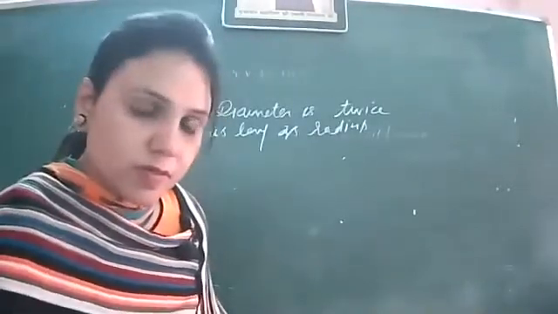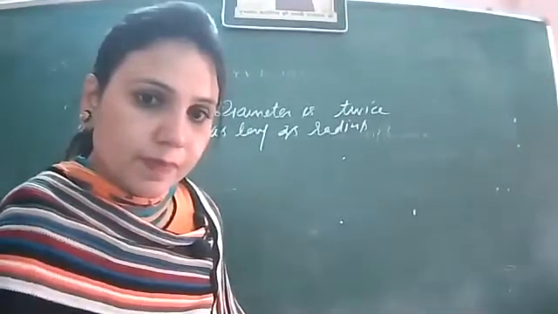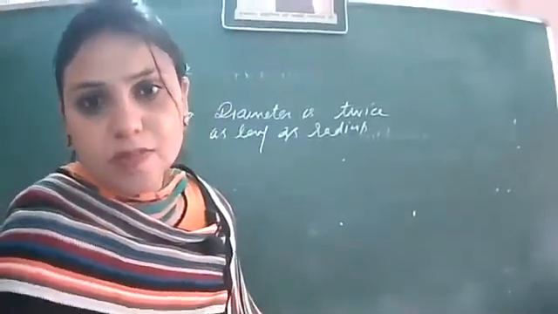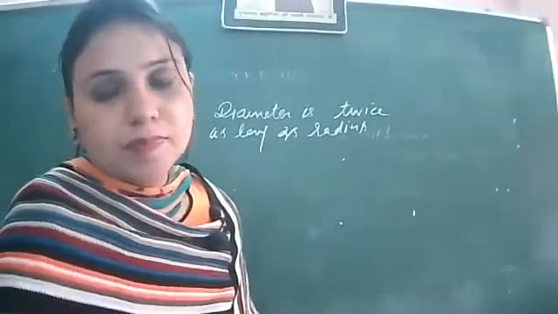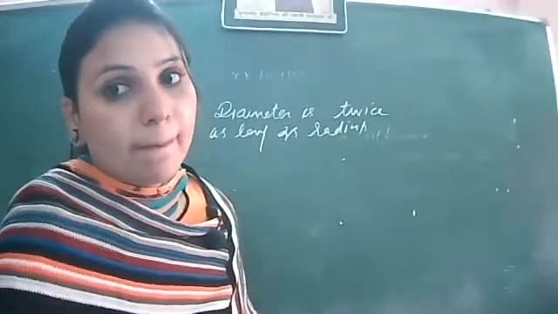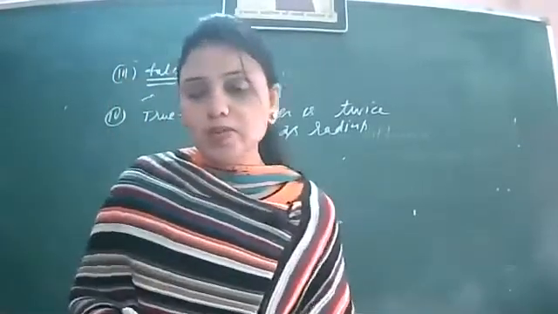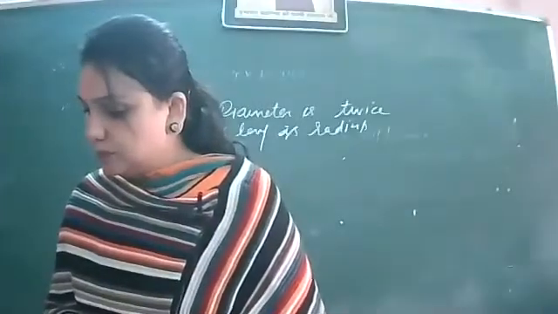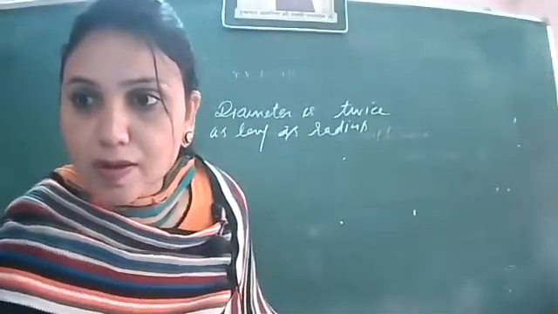How will you justify this? Justify that it is false. Ma'am, because the chord is the full length and the sector is the region between arc and chord. You said that it is false, and I'm asking you to justify how it is false. Justifying is not coming to you.